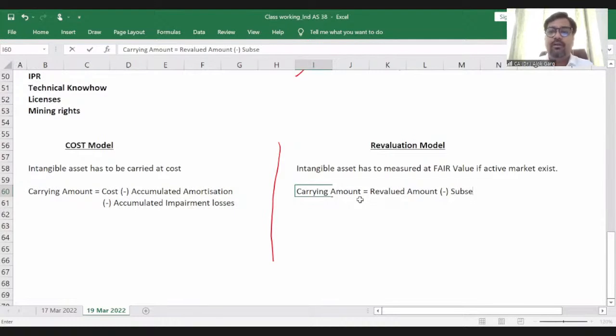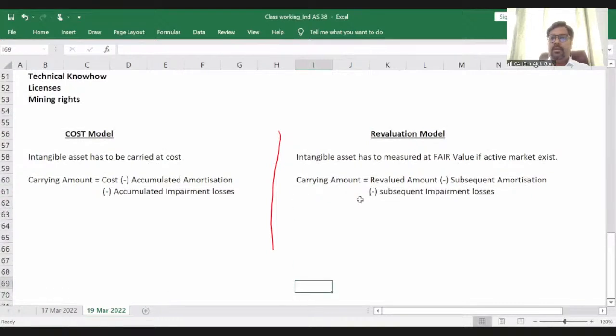So revalued amount minus subsequent amortization minus subsequent impairment losses. Clear?